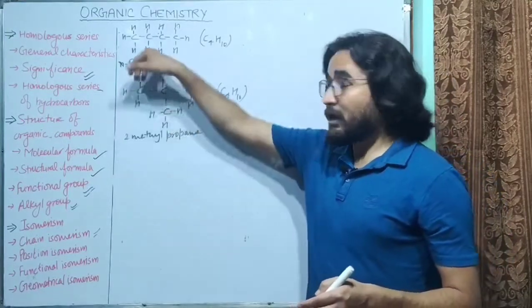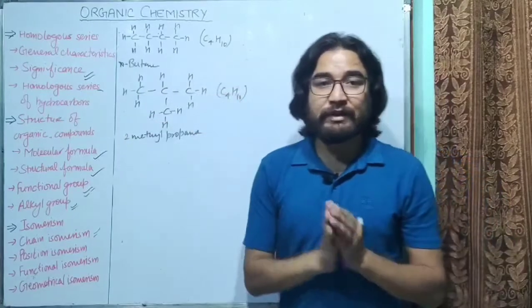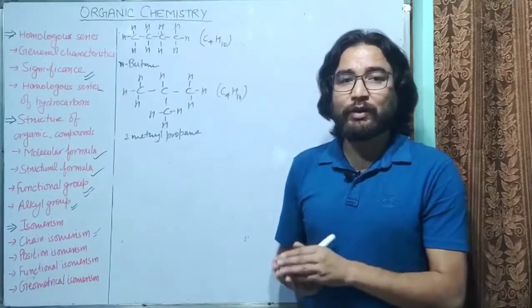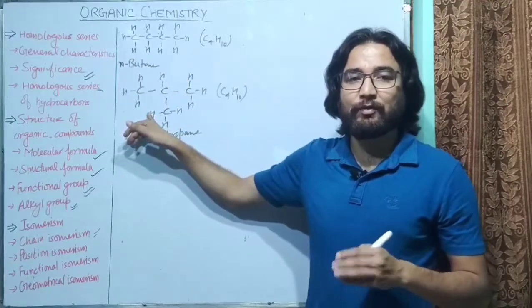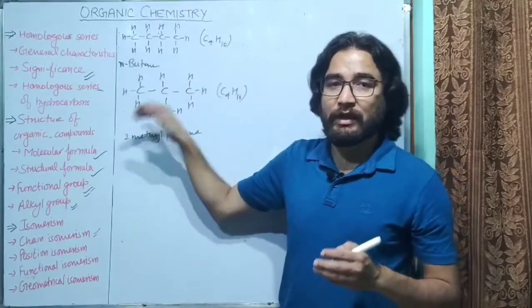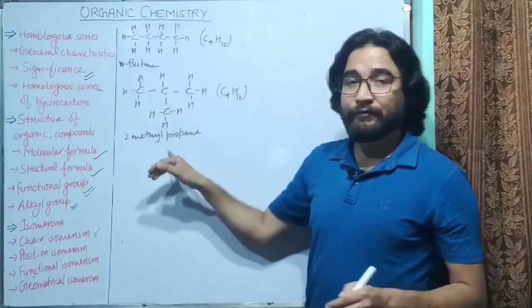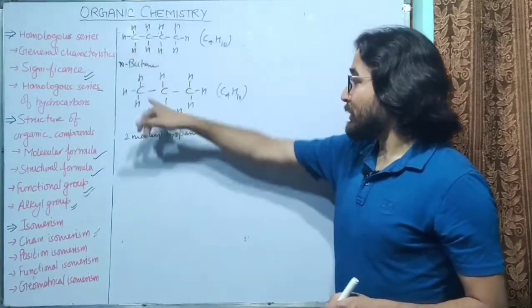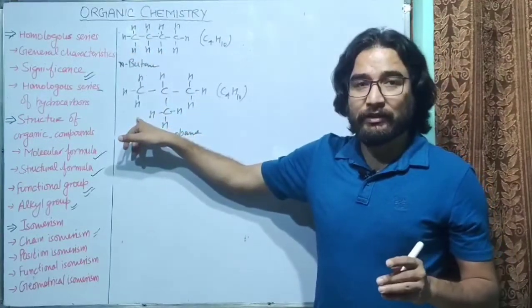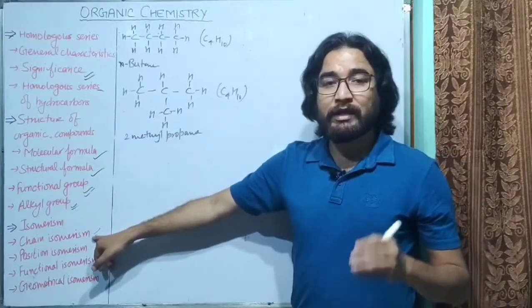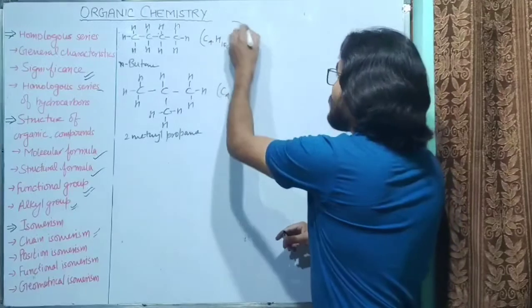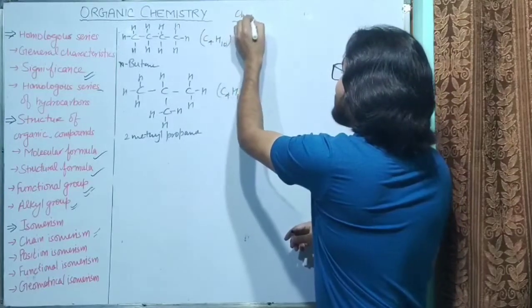These are 2 different compounds, but they have the same molecular formula. Why are these 2 different compounds? Because they have different structures. Such compounds are called structural isomers. If there is a different structure due to a different arrangement of carbon chains, then such isomerism is known as chain isomerism, and these 2 compounds are called chain isomers of each other.